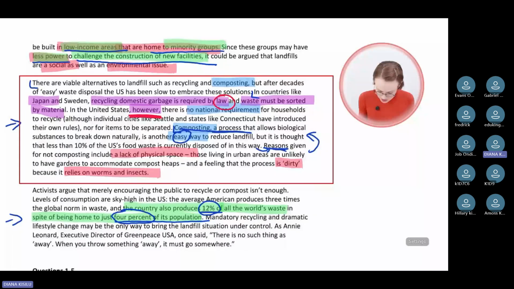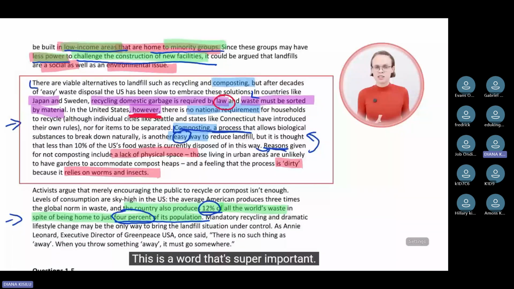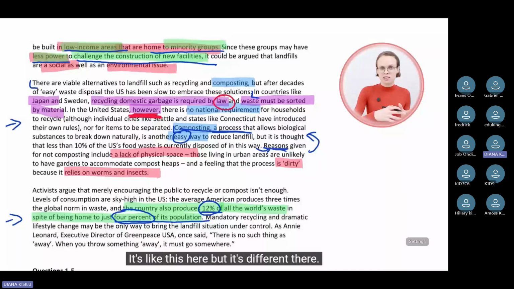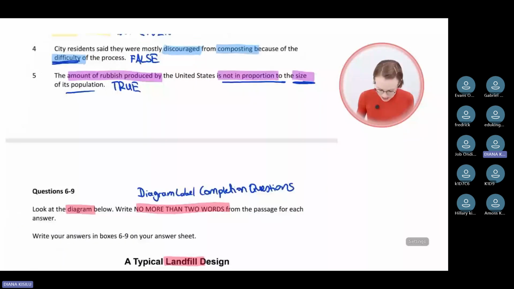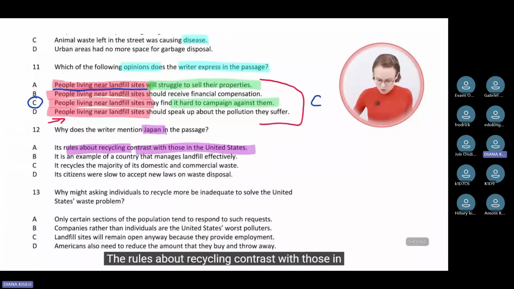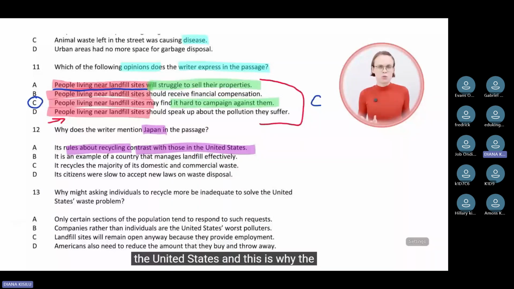This is a word that's super important. Always pay attention. If you see the word however in a reading passage, this means that an idea is changed. It's like this here, but it's different there. In the United States, however, there is no national requirement for households to recycle. So answer choice A is correct. The rules about recycling contrast with those in the United States. And this is why the writer mentions Japan in the passage.